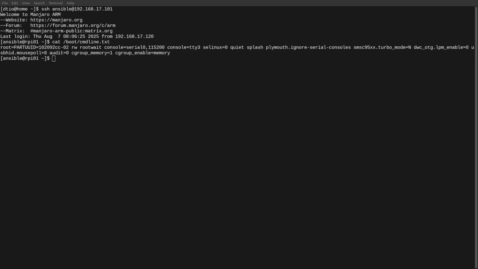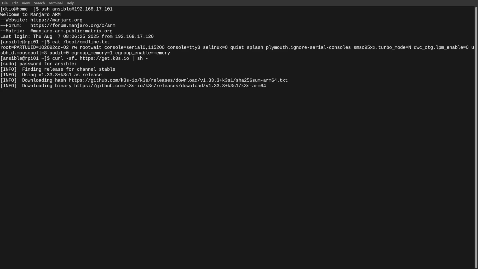The installation of K3S is quite simple. What you need to do is basically get the installer from the internet, using https get k3s.io, and execute it. This is the simplest way to perform the installation of K3S. It will ask you for the sudo password, so this is where you put our amazing password in again. And that's it. We just need to wait until the installation finishes.